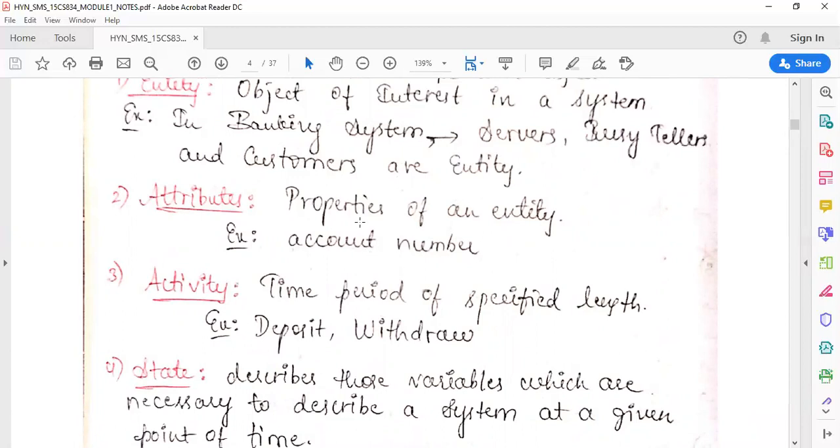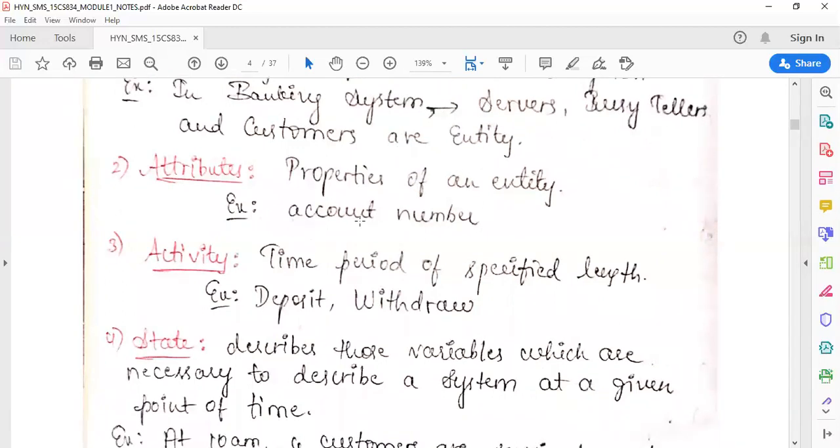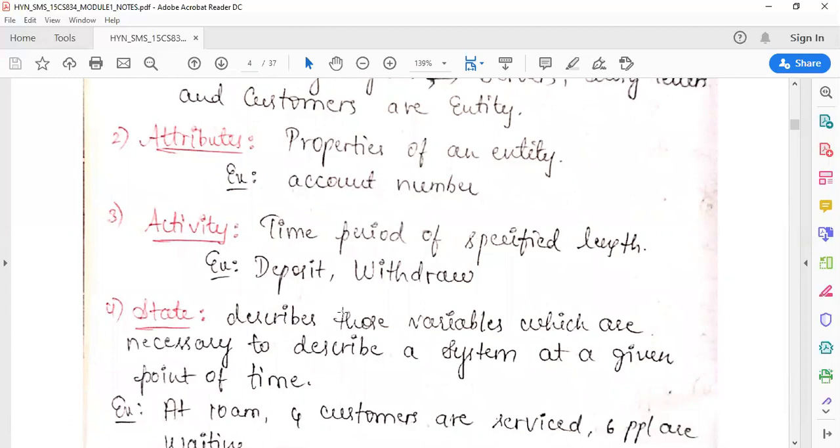So in a banking system, the third definition is activity. Activity is nothing but a time period of specified length. For example, deposit: a customer deposits an amount in a bank. A customer also withdraws an amount. So withdrawal and deposit are the different activities which are performed by the customer.